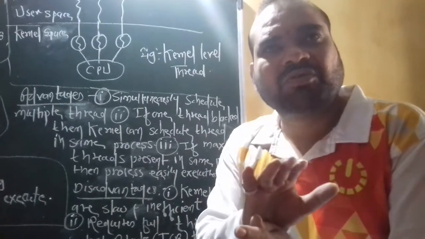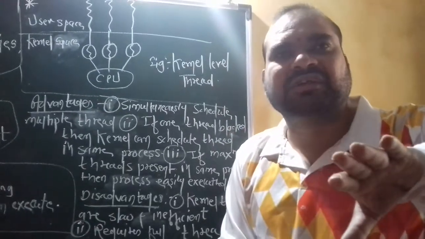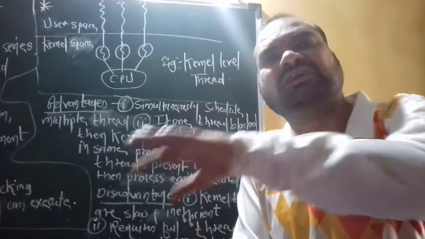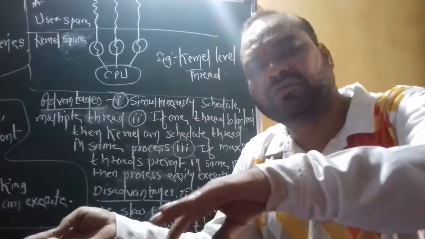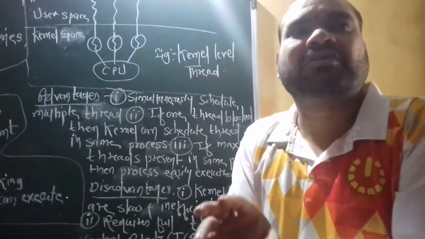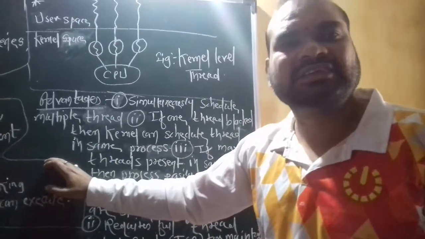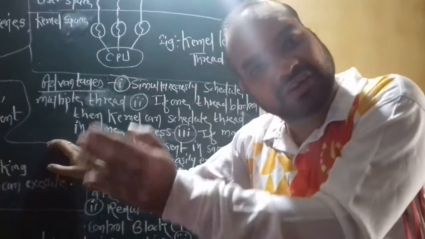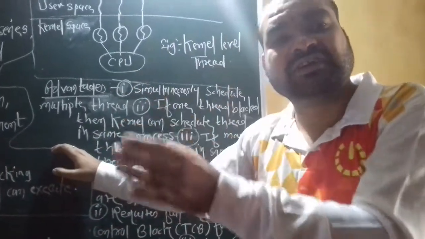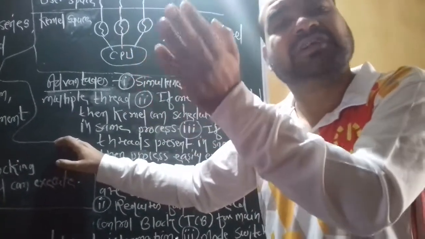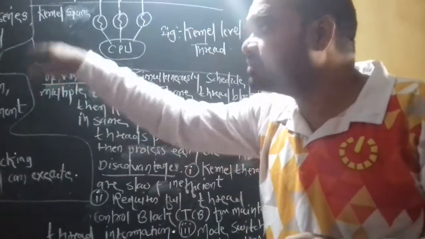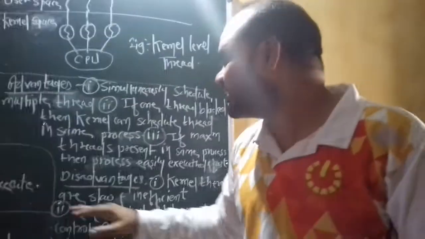Once the first thread is executed, it switches to the second thread, then switches to the third thread for execution. That is the particular drawback. The kernel does not switch directly from the first thread to the second, or the third to the fourth; it uses a system call each time. That is the drawback.